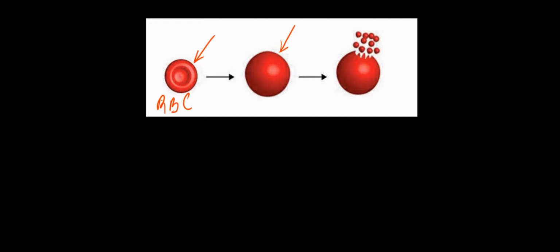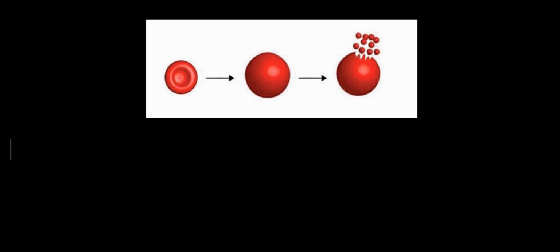That is what you can see there, that there is what? Lysis or rupture. The red blood cell subsequently bursts and releases its content. This briefly explained the process of hemolysis.